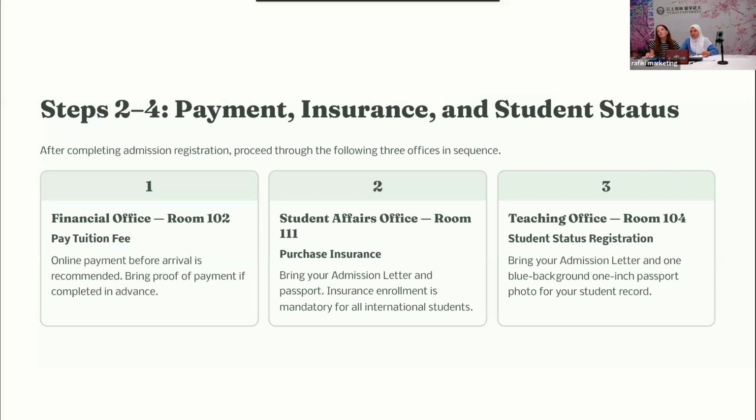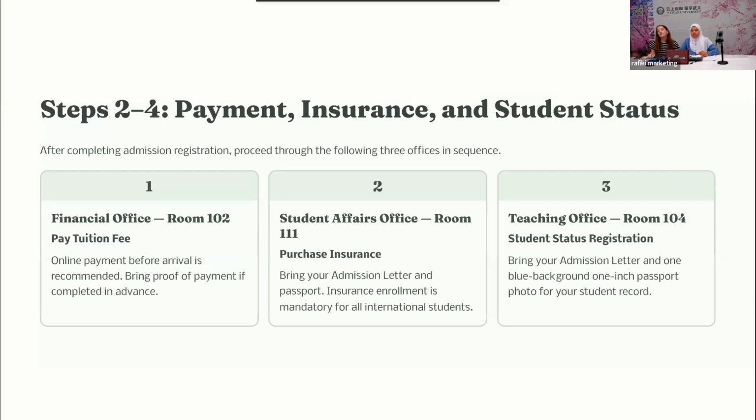After that, you're going to student affairs office, and this is where they're going to check your insurance status. So you can buy your insurance here, but we again recommend you to buy your insurance in advance. It will be sent to your email with the details, so you can go to the website and purchase your insurance. And here you need to provide your receipt, the proof that you bought your insurance, if you've done it before. If not, you need to buy it here, and it is mandatory for all international students.